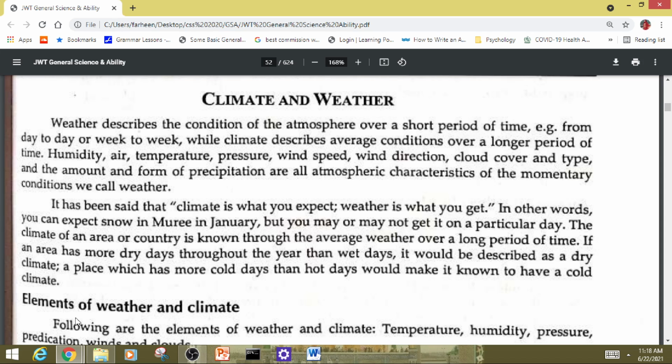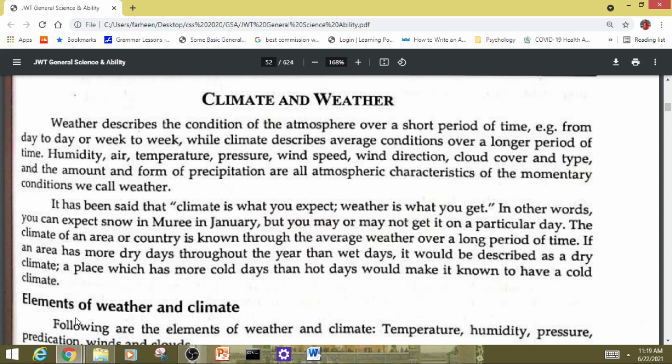It has been said that climate is what we expect. Weather is what you get. In other words, you can expect snow in Maine in January, but you may or may not get it on a particular day. The climate of an area or country is known through the average weather over a long period of time. If an area has more dry days throughout the year than wet days, it would be described as a dry climate. A place which has more cold days than hot days would be known to have a cold climate.